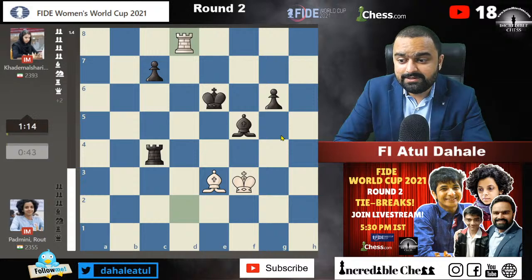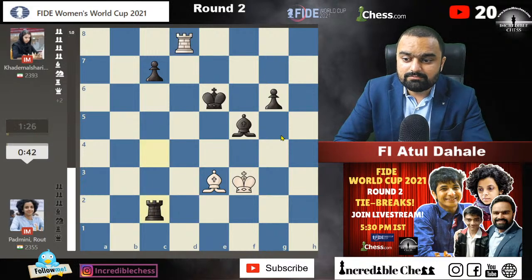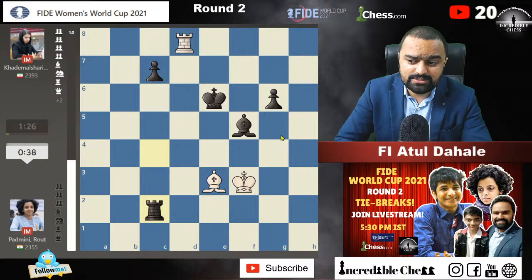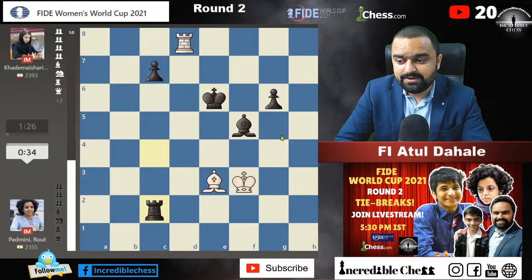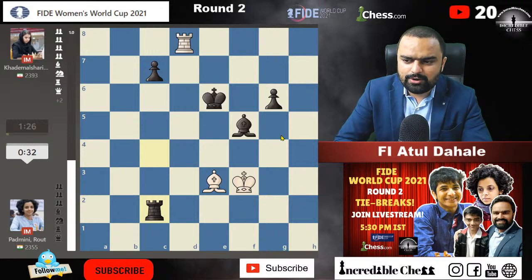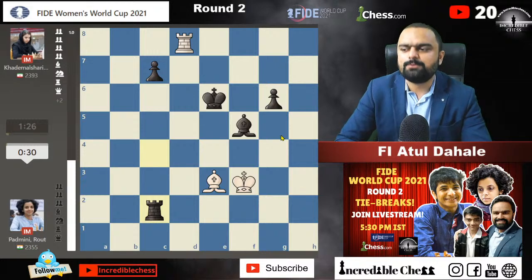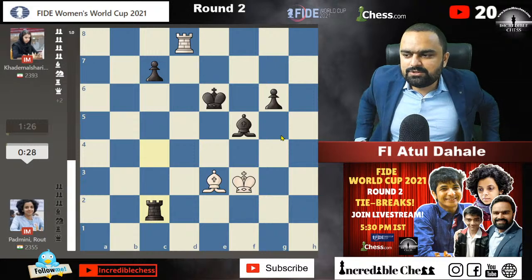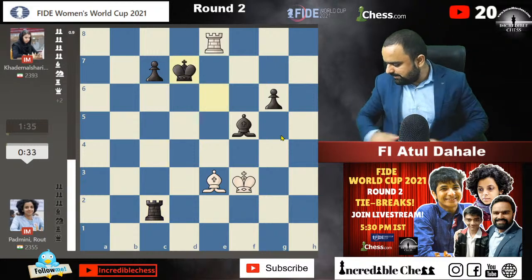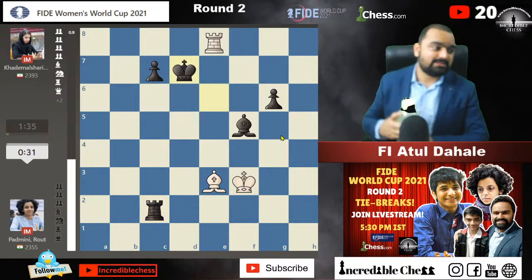But okay, in time pressure anything can happen. Now they have increased some time and she is going to have more time, so we can hope for something positive. We are just hoping that Padmini should draw this game. She should hold on to the game, and because of the opposite color bishops, she definitely has a lot of chances to hold the position. So let's see. This is a tough situation. I'll drink a little bit of water also because I've been talking for a long time.